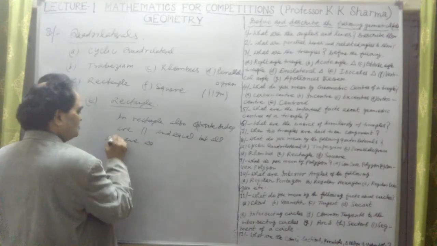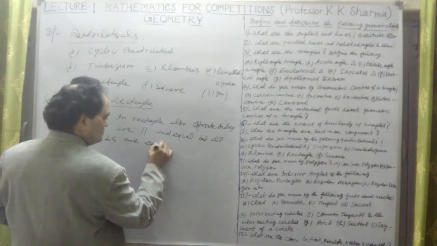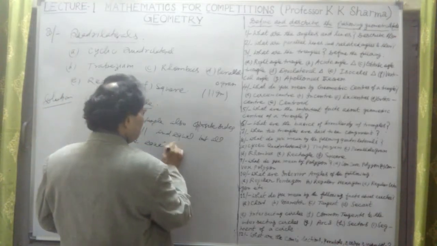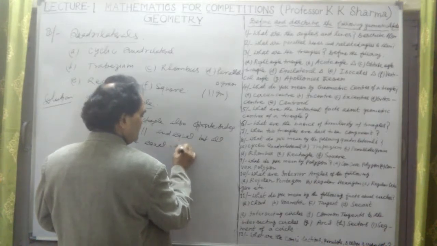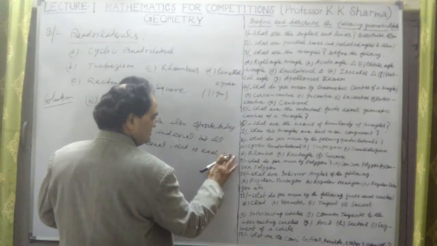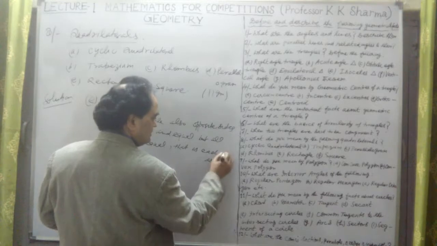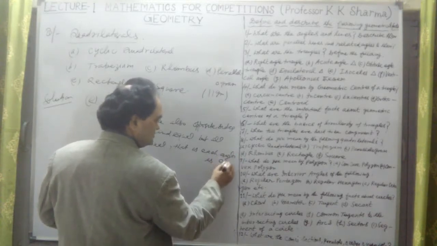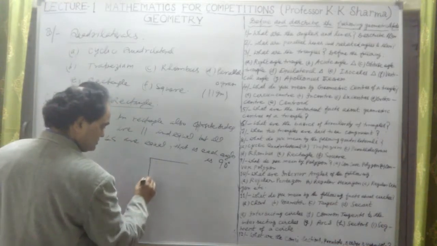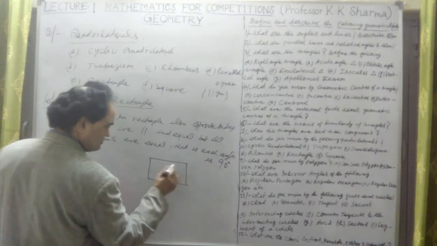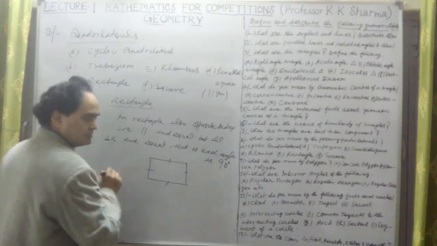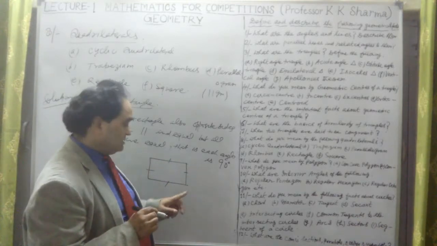All angles are equal, and they are equal to 90 degree. Means each angle is 90 degree. Each angle is 90 degree. So opposite sides are parallel and equal. This is parallel to this side, equal to this side, equal to this. Opposite sides are equal and parallel, and each angle is 90 degree.